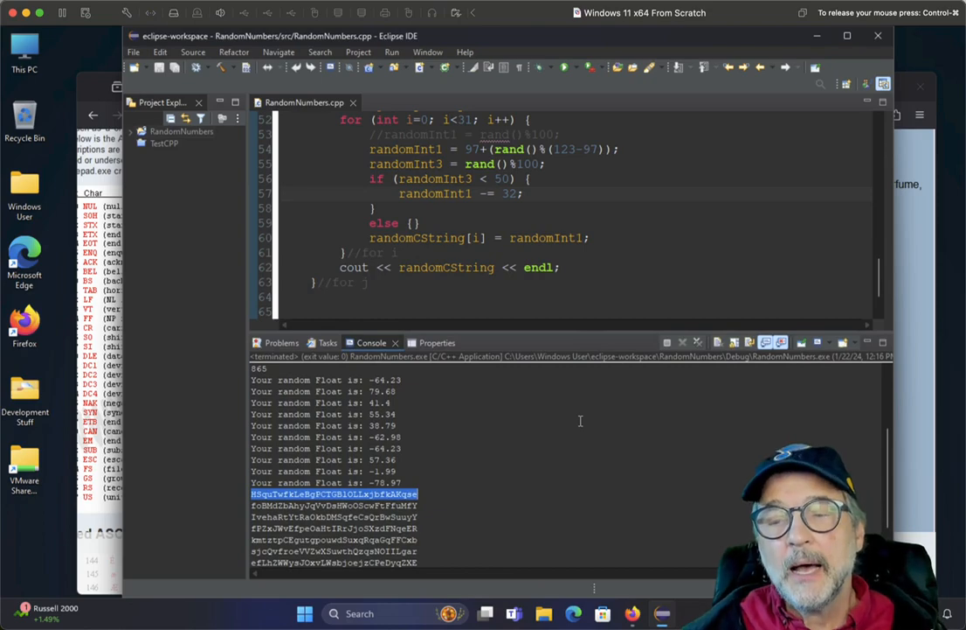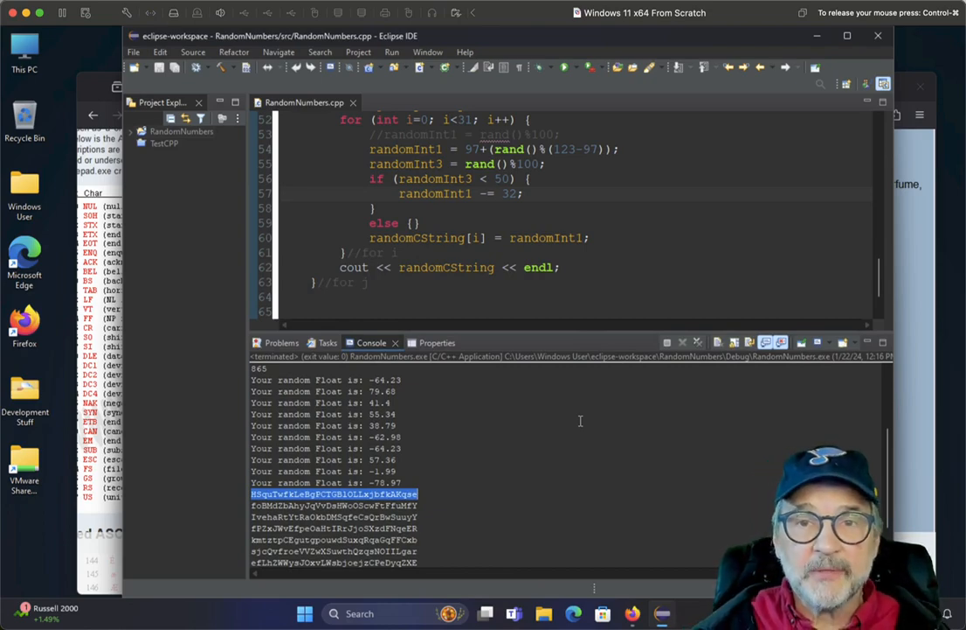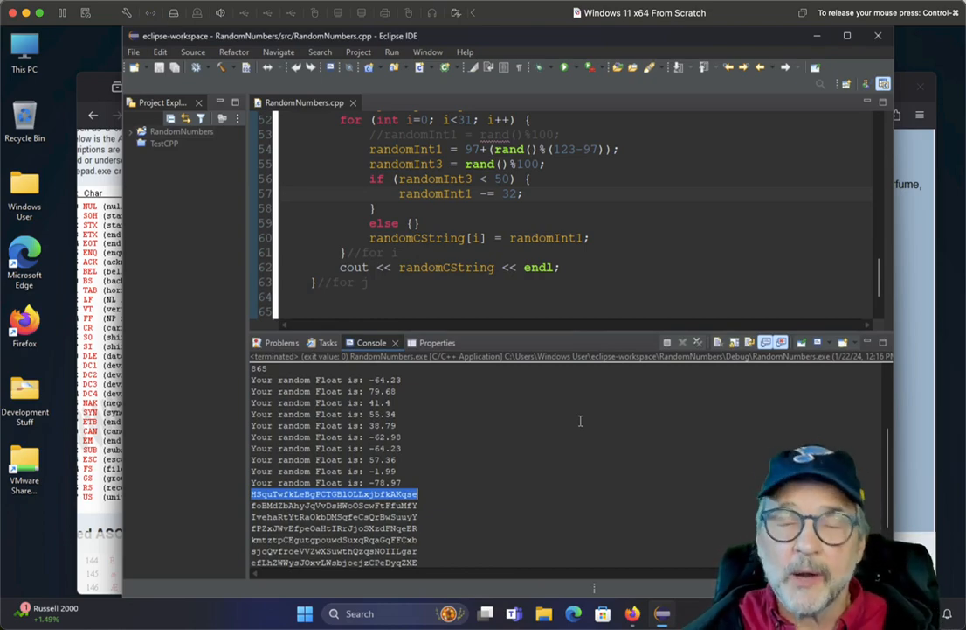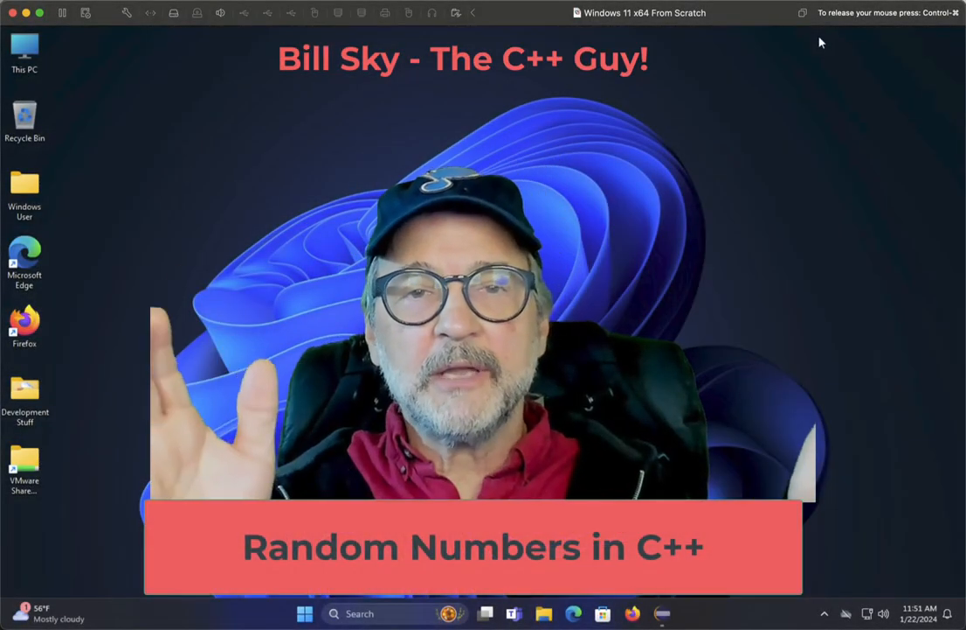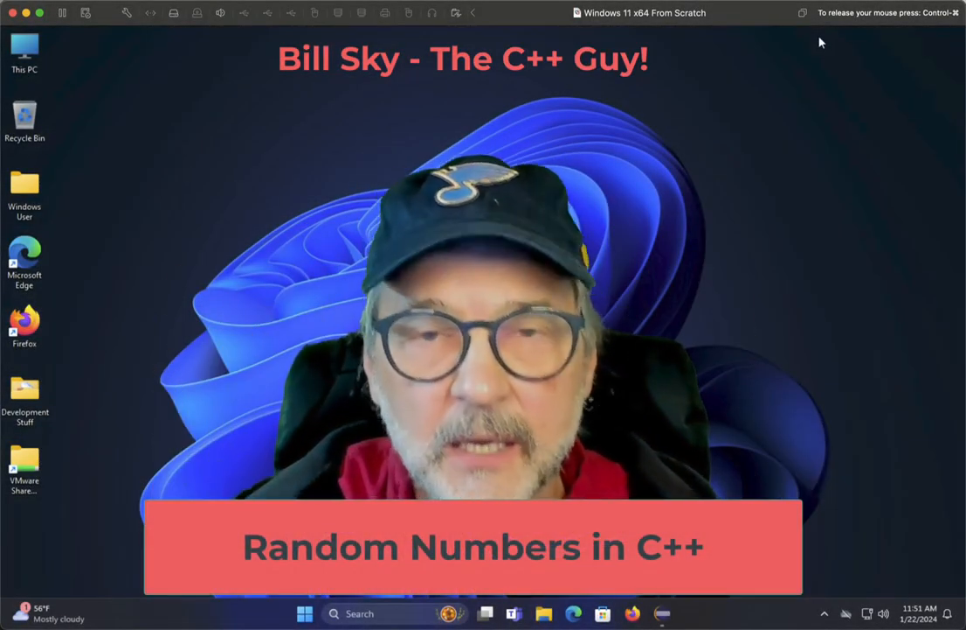Pretty neat. The other thing that you could do is you could copy that to a C string, or to a regular string, because it's already in C string form for C++. But in C++, C strings can be much easier to use if you're going to be doing one character at a time. Totally cool. Random numbers in C++.